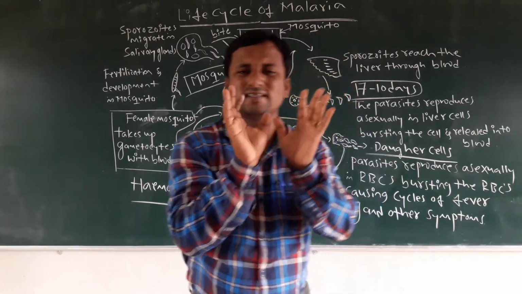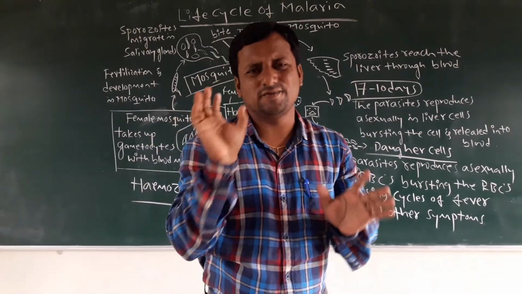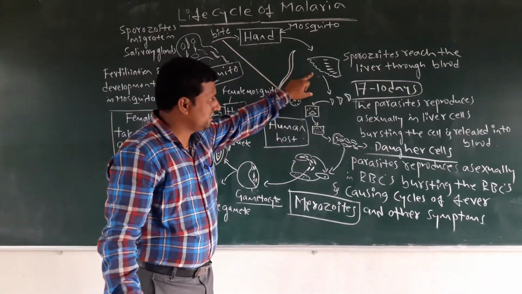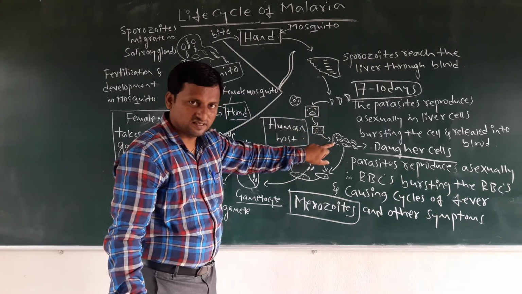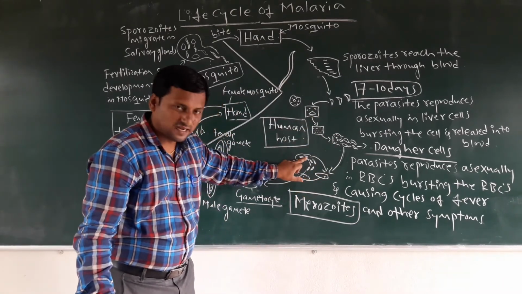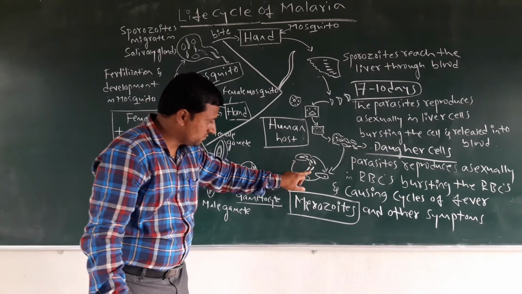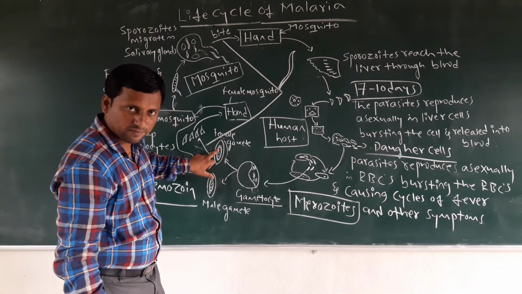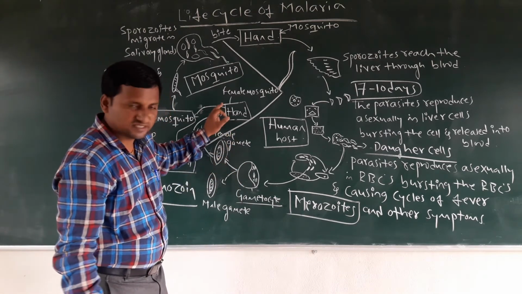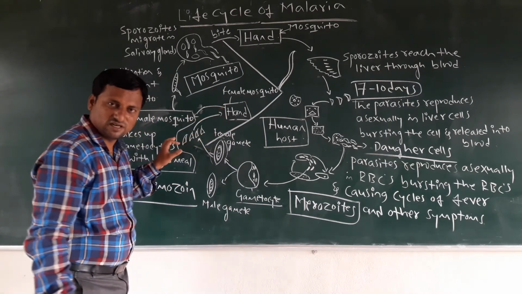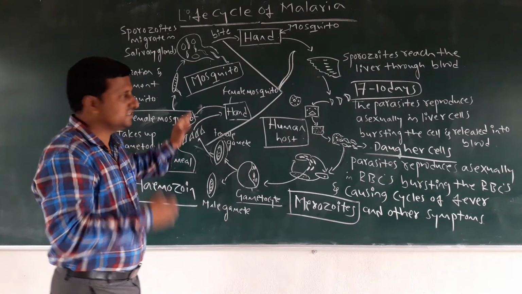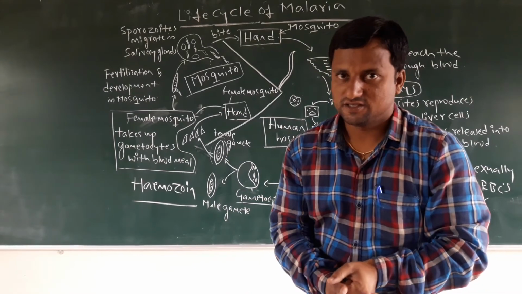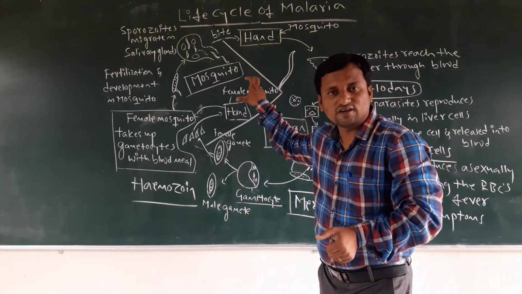Okay, so you must remember the concept. The representation is very easy once you know the diagram. The liver cells burst, merozoites are released, and the RBCs also burst. Merozoites become gametocytes, which become two gametes, male and female, taken by the mosquito. In the mosquito body it enters the oocyst and the salivary gland, and it will again be bitten and start. So this is the concept. Today's concept is this much only, the life cycle of malaria.